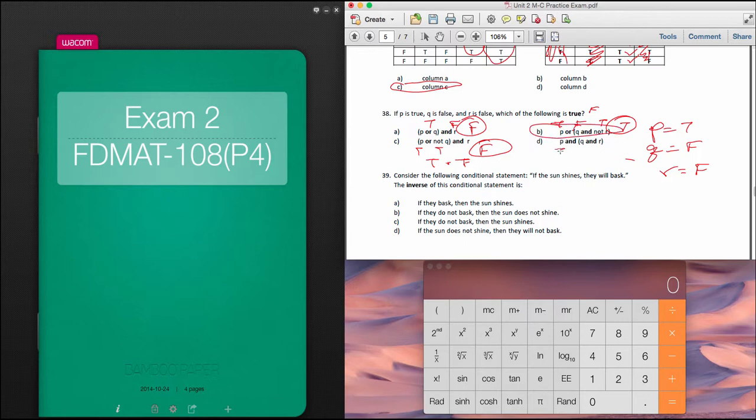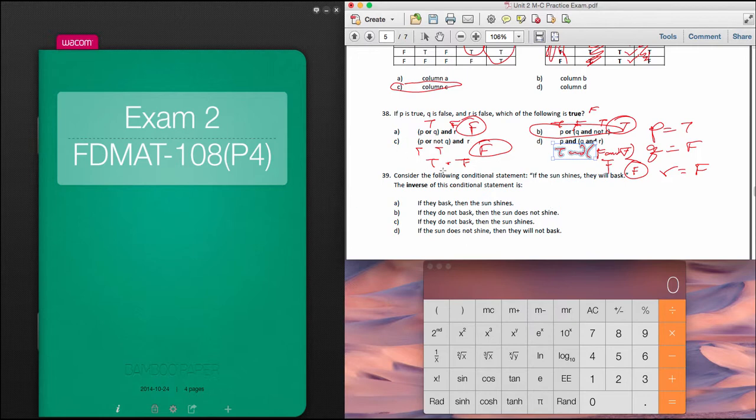P happens to be true, and Q happens to be false, and R happens to be false. Well, false and false will be a false. True and false will actually happen to be a false as well, because remember, you both have to be true to be true. And so those three are false and that one's true.